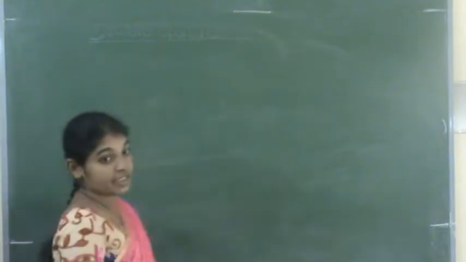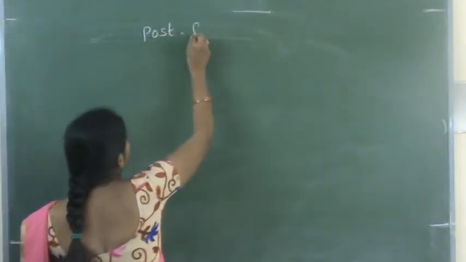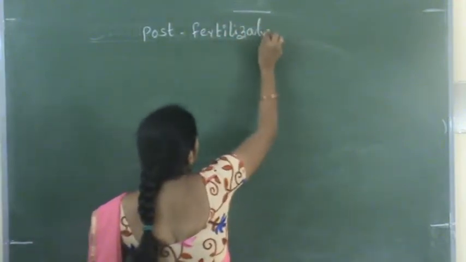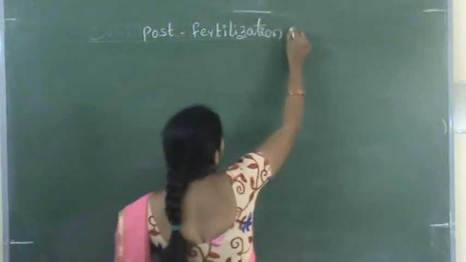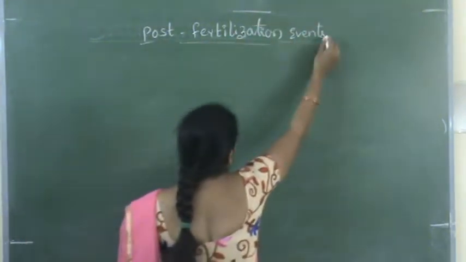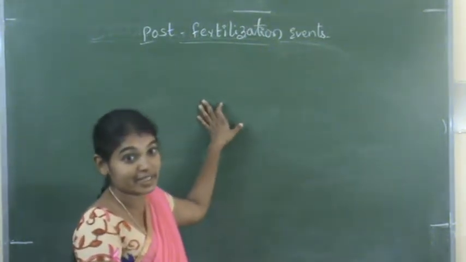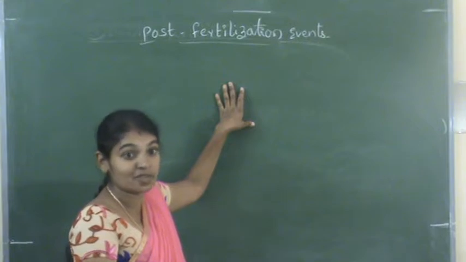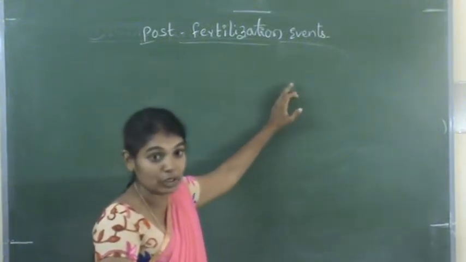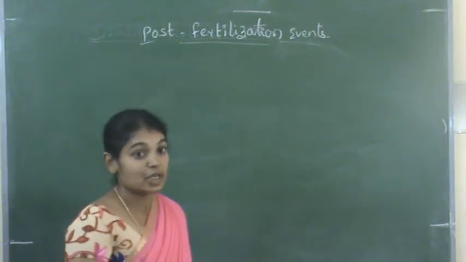And after fertilization takes place, the next is post fertilization events. After double fertilization takes place, the zygote is formed and the endosperm is also formed. The zygote develops into an embryo, and endosperm is formed in different types of angiosperms.